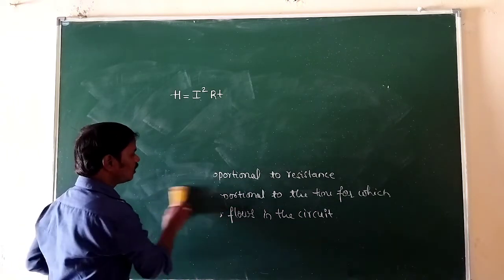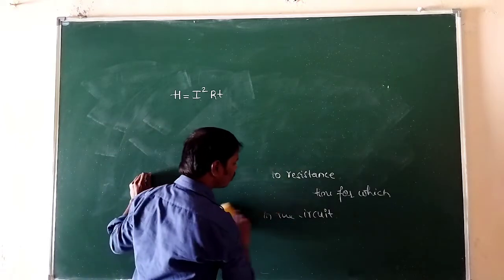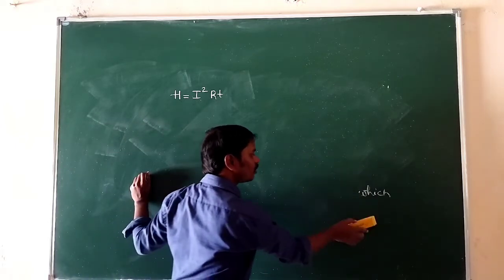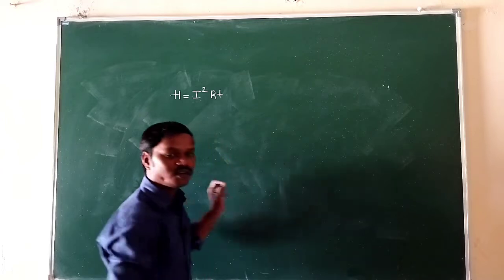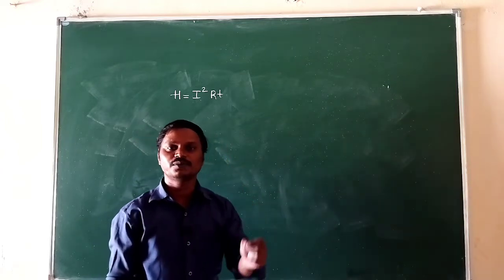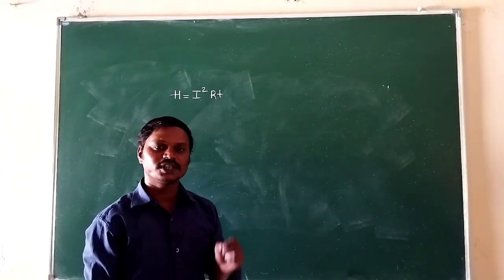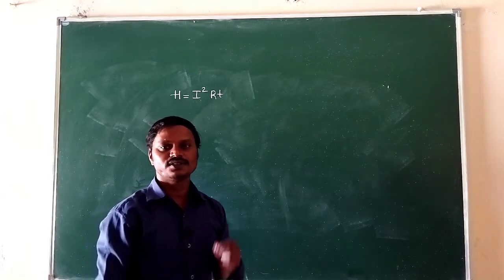So once again listen here, whenever there is a flow of current in the resistive circuit, there is a loss of electrical energy in the form of heat energy, because of resistance of the circuit.